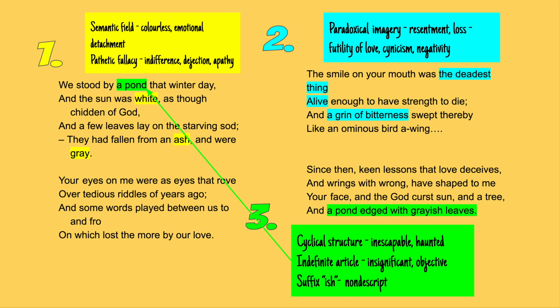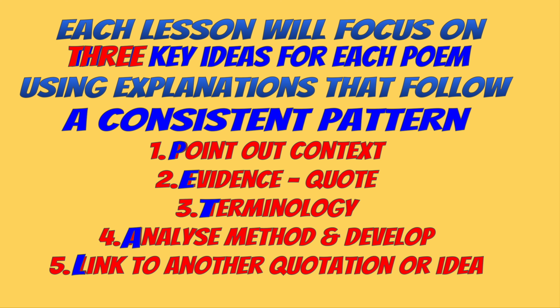So those are the three areas that we're going to analyse. As always, we're going to be using this consistent pattern for our analysis that maps to the mark scheme that the examiner will have as a checklist. The examiner wants you to contextualise the quotes, to use quotations in evidence, to use subject terminology accurately, to analyse and develop analysis, and then to link ideas together or compare to another poem. And remembering this process, this framework for our writing, will help us pick up marks.